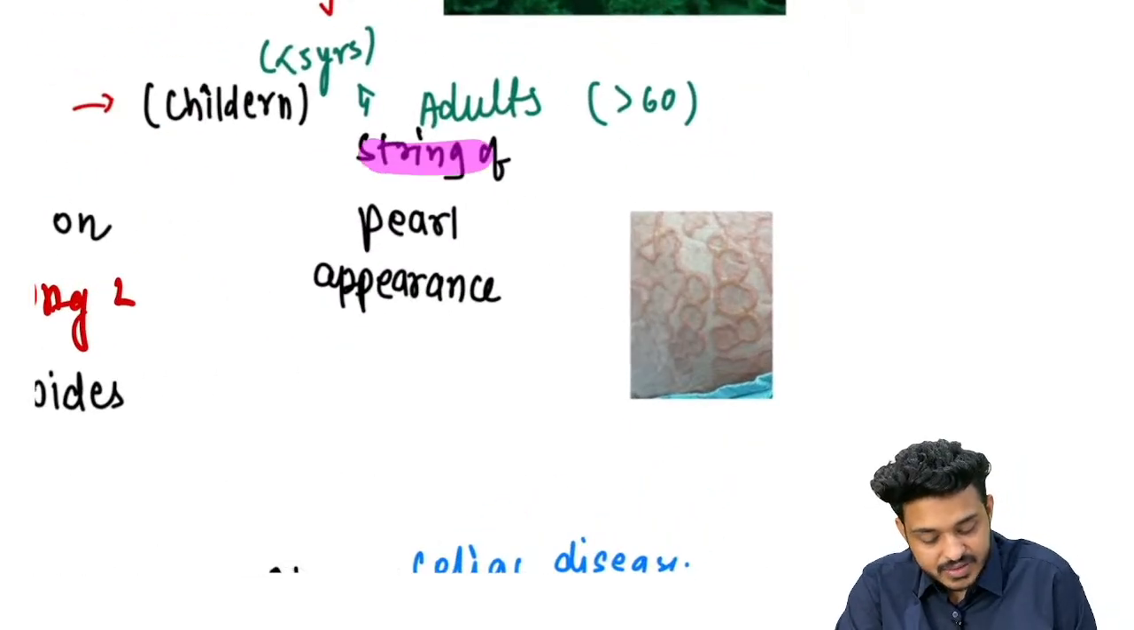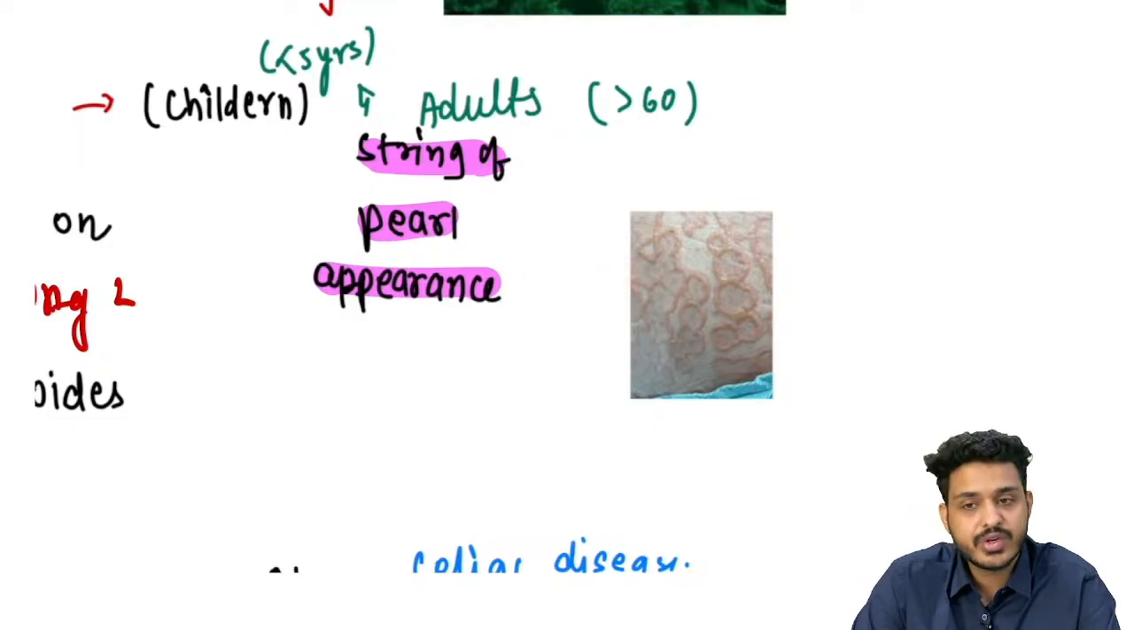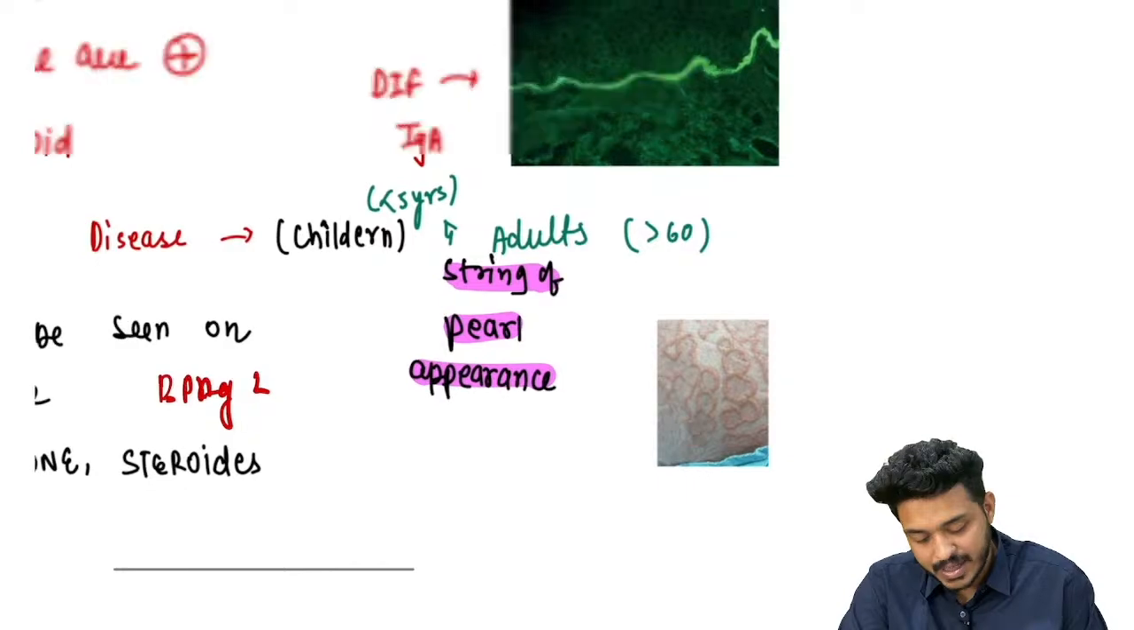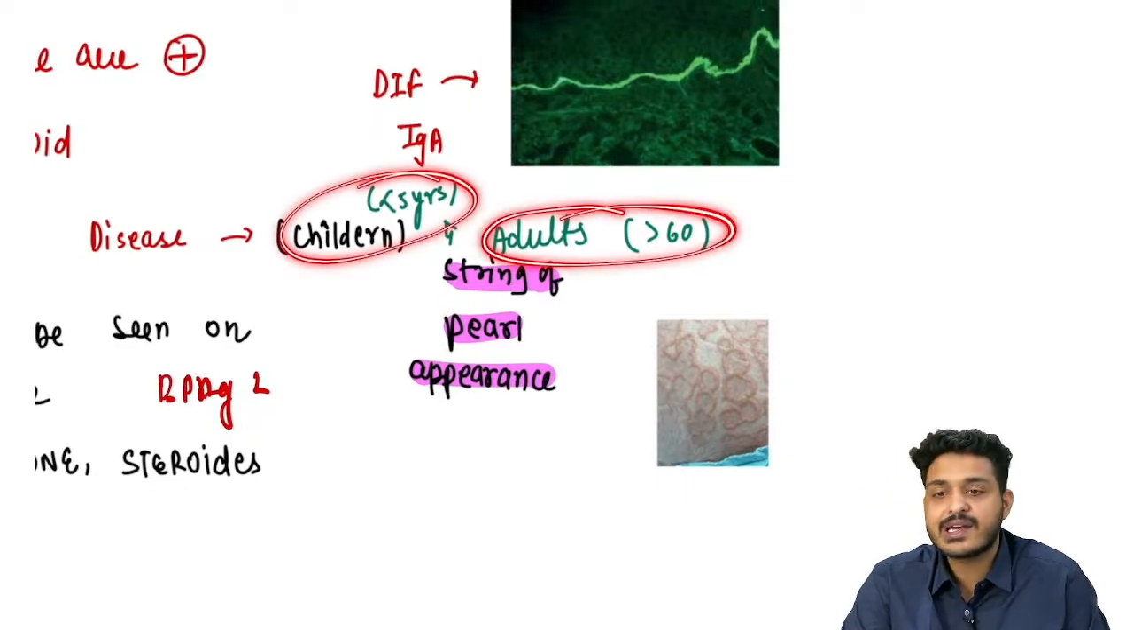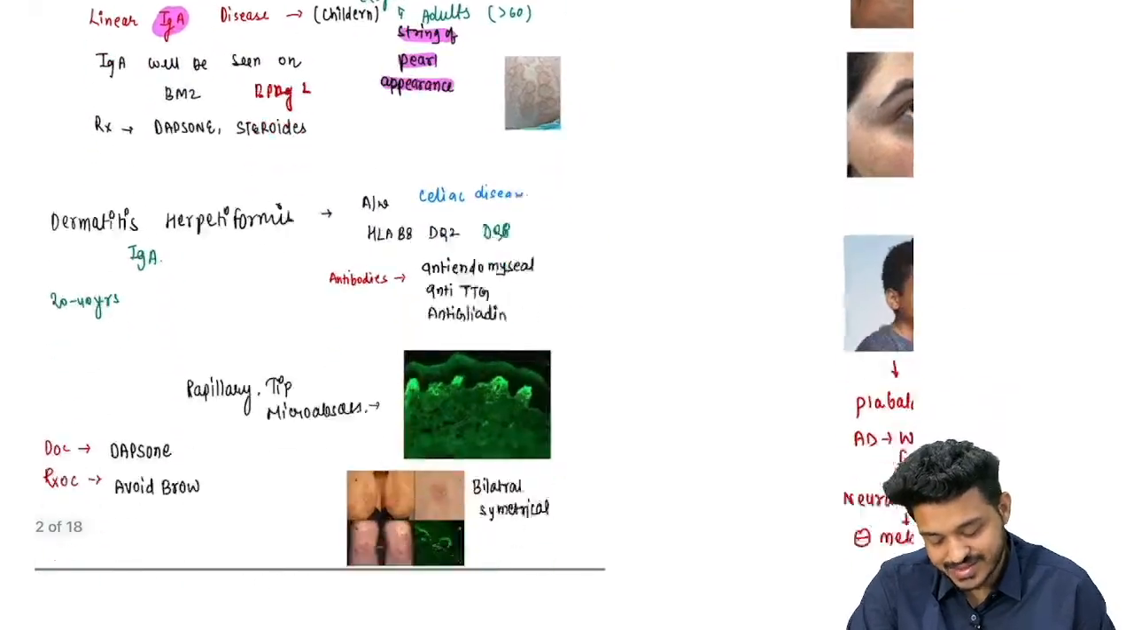What kind of appearance are we going to get here? This is going to be a string of pearls or beaded appearance. This is going to be important. A bimodal age distribution is going to be there. In children it can happen, in adults it can happen, right? So this is linear IgA disease, right?